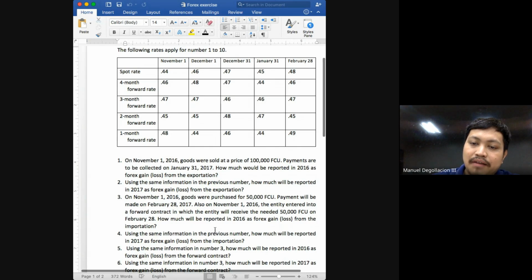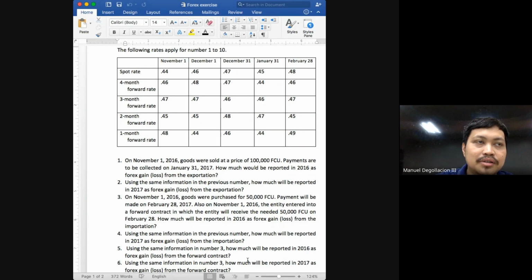So aside from adjusting it every year end, class, you will also have to adjust the balance of your liability, your accounts payable, on the date of payment or the settlement date. When is the settlement date or payment date in this problem? February 28. So what do I want you to do? On each settlement date, on each payment date, update the amount or the equivalent value of your liability to its current exchange rate. And how do you do that? By using the spot rate on the date of payment. Again, when is the date of payment? February 28. And on February 28, the spot rate is 0.48.